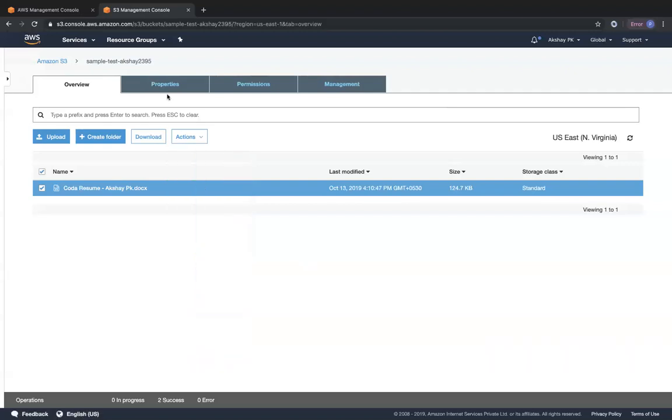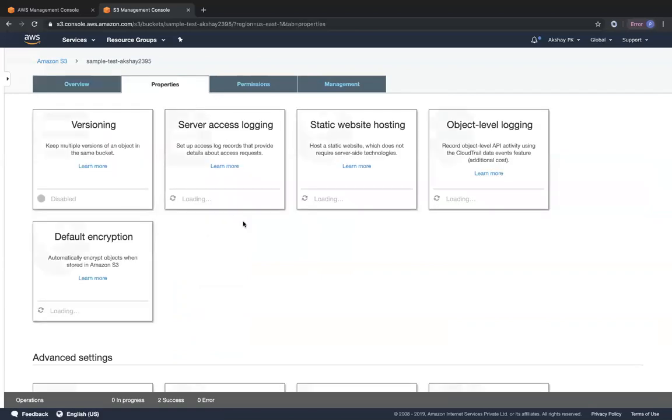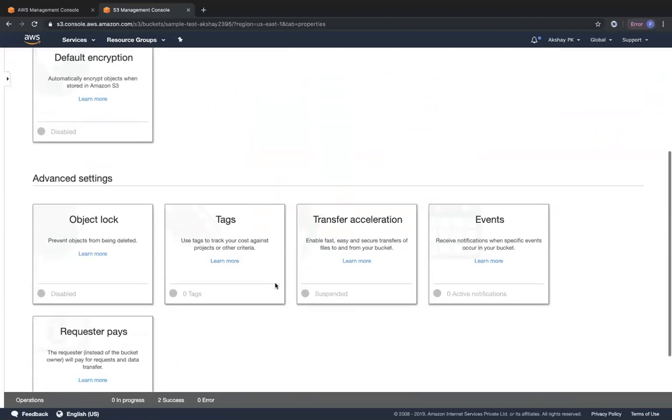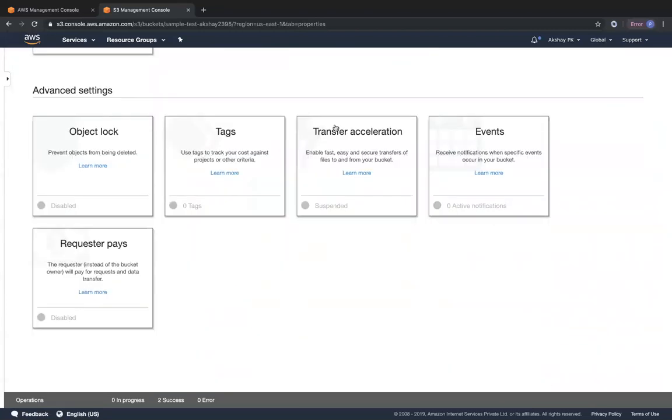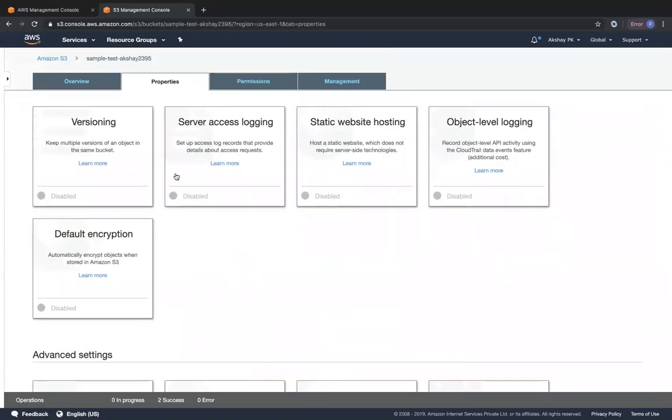Okay. So under properties, these are properties of the bucket. Okay. These are not properties of the object. So under properties of the bucket, you can see that there are so many properties which we'll be looking at in the subsequent lectures. Okay. So we'll be looking at versioning, server access logging, static website hosting. I'm not going to overload you with each of these configurations right now, but there are so many other properties that we saw in the PPT slide, like object lock and so on, which can also be configured over here on the bucket level. Okay. These are not on the object level. These are on the bucket level.